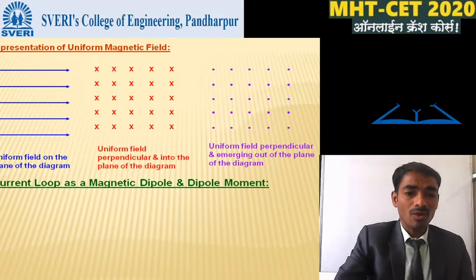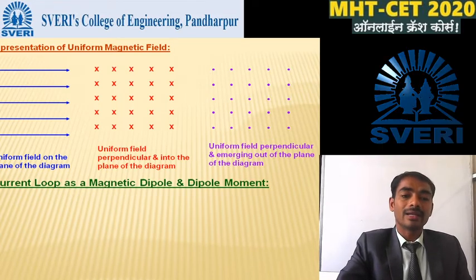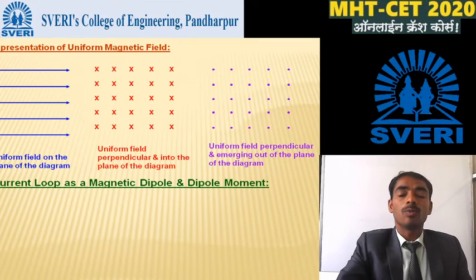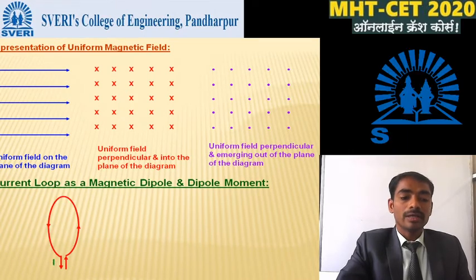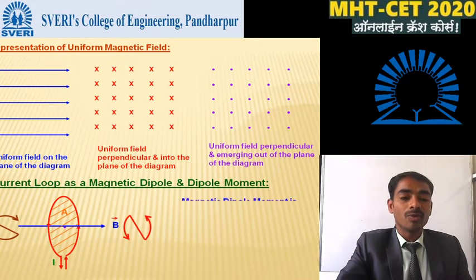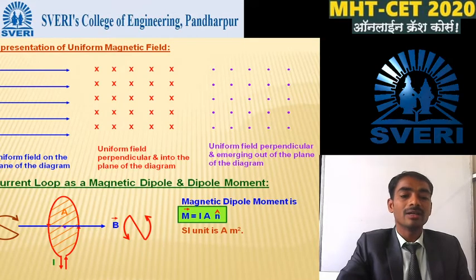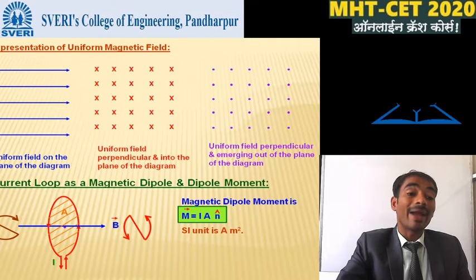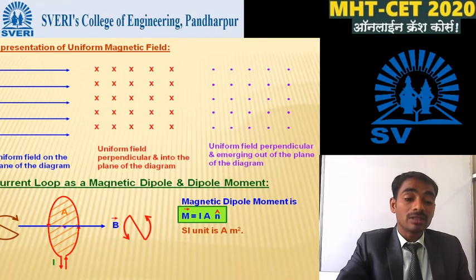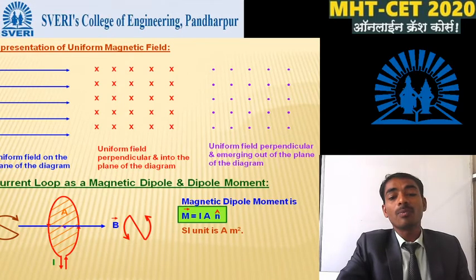Now we discuss the current loop as a magnetic dipole and dipole moment. Here this is one coil. If we pass current through this coil, and put this coil in a uniform magnetic field between the south pole and the north pole, then there is a magnetic field from the north pole towards the south pole. So there is an equation for the magnetic dipole moment.